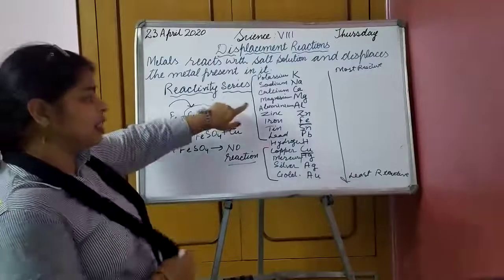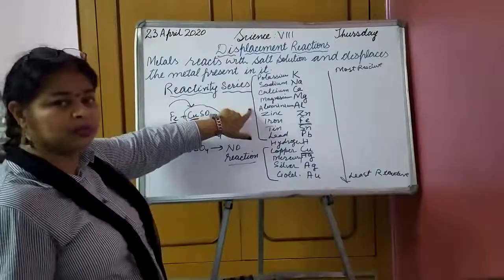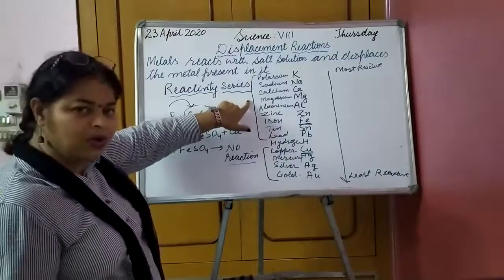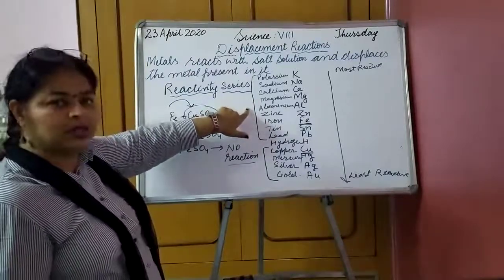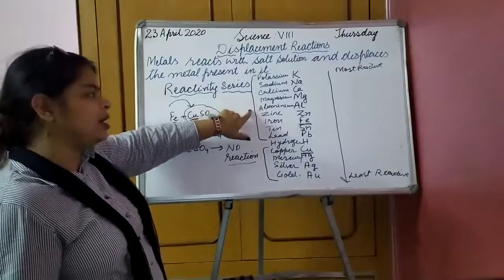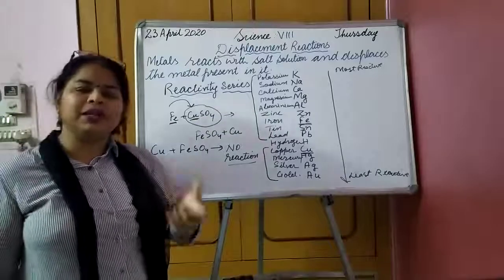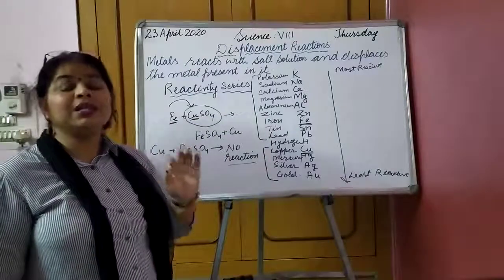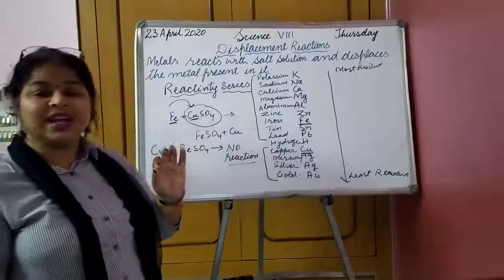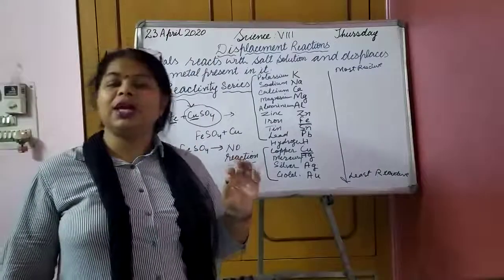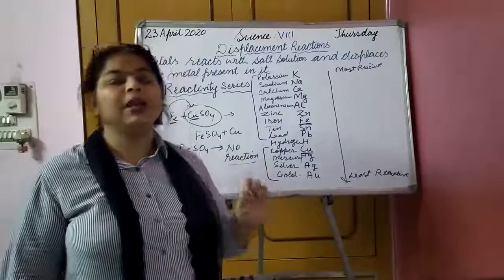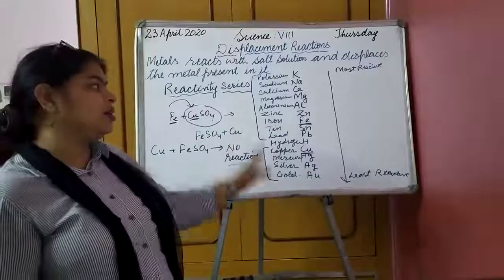If I say magnesium and aluminium, then who is going to replace the other one? Magnesium is above and aluminium is below it. So aluminium cannot replace magnesium, but magnesium can replace aluminium from its metal salt. A less reactive metal which is placed at a lower position in the activity series cannot displace a more reactive metal that is placed higher in the series.